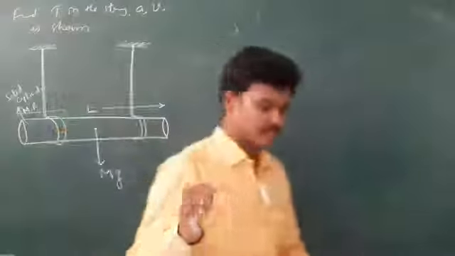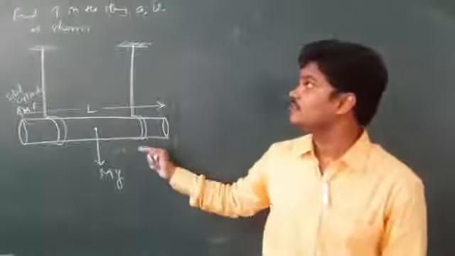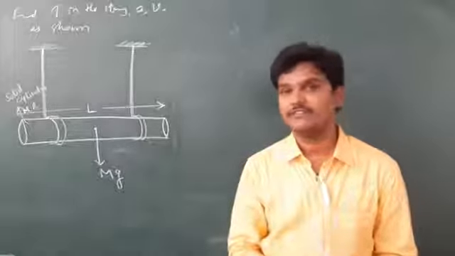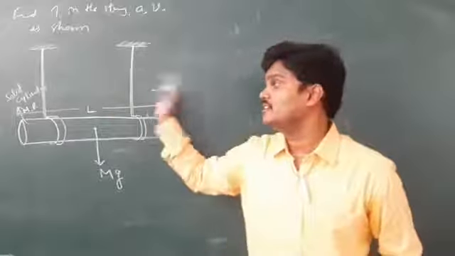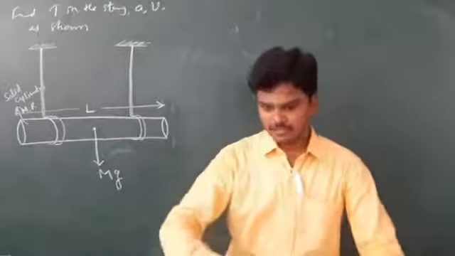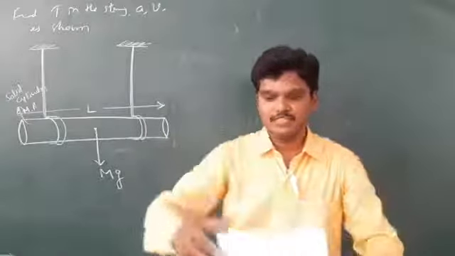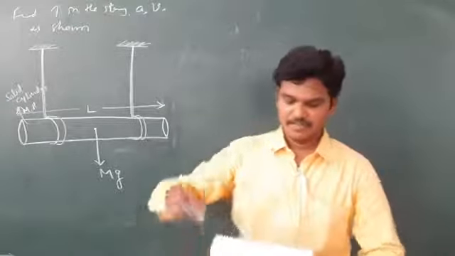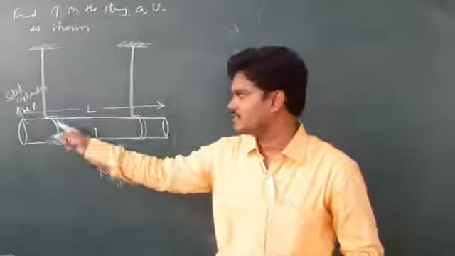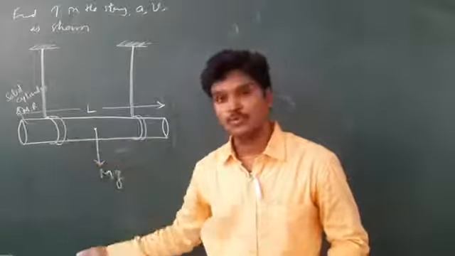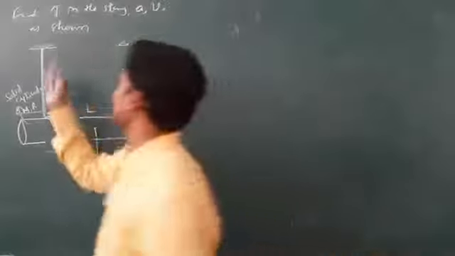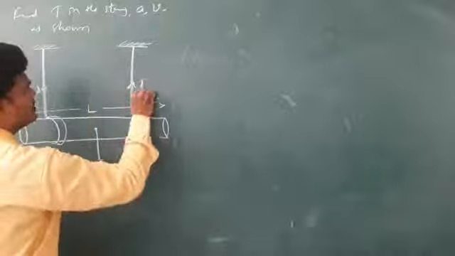The target is to find out the tension in the string, the linear acceleration of the cylinder and the linear velocity of the cylinder. Linear acceleration, linear velocity, and tension in these two strings. So here you imagine a solid cylinder which is connected to the wire. Of course, that wire is wrapped like this, and it is suspended from the support. Once the wire is wrapped on this cylinder, it will move down with a speed v, with an acceleration a. Now our target is to find out tension in the string, acceleration, and velocity. So this is the tension.